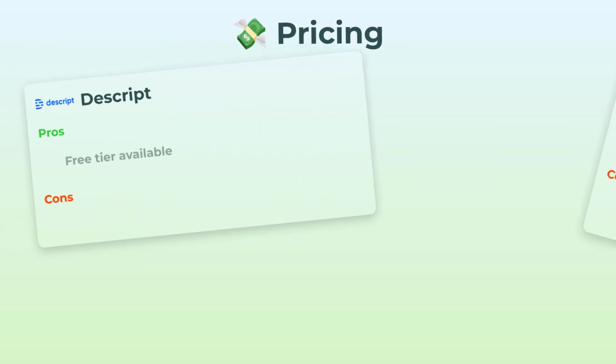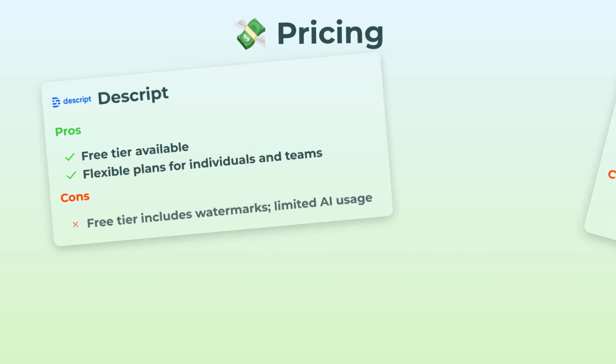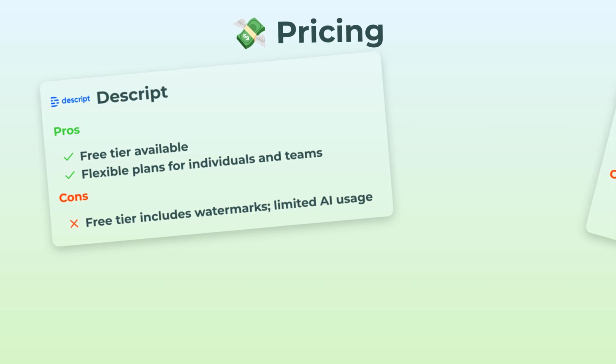Next up, pricing. Descript does have a free tier, which is sweet, but there's a watermark and the whole AI thing is a bit limited unless you pony up some cash. Their paid plans are pretty flexible though, whether you're solo or working with a team.